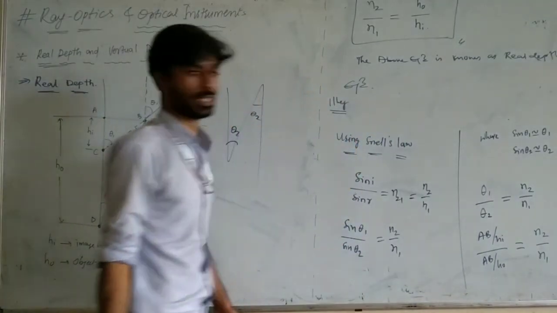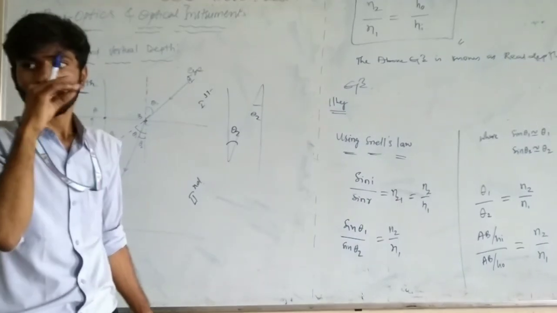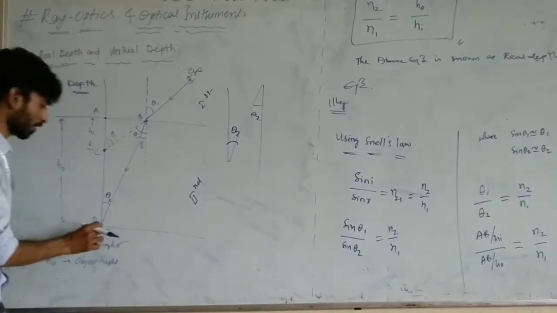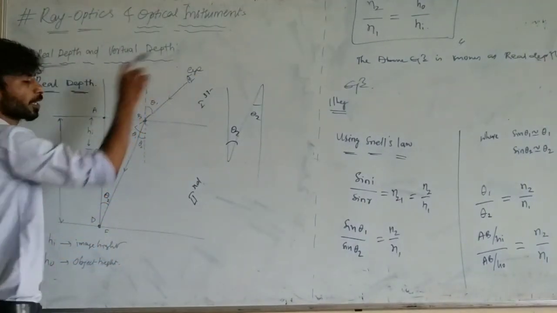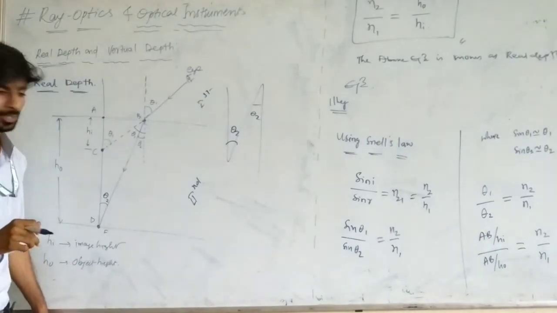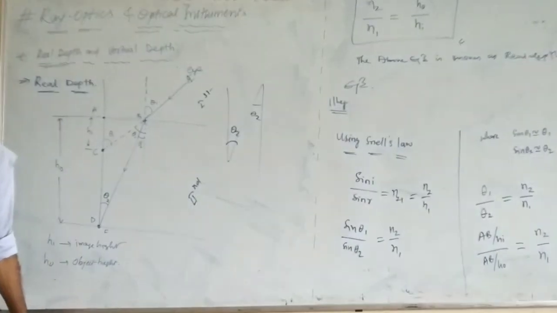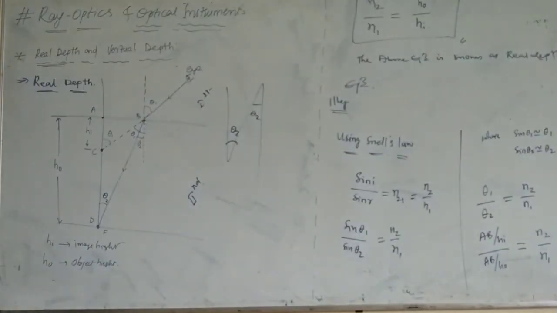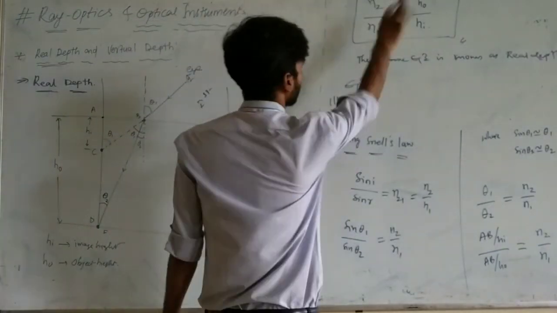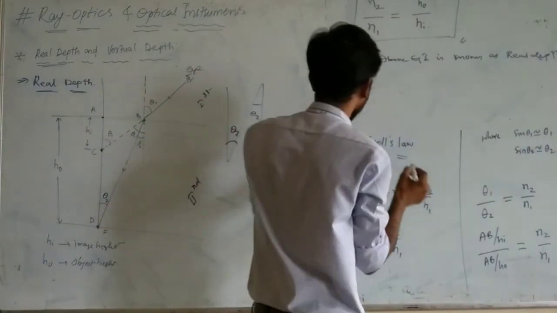Similarly, if this fish is observing a bird, then it will happen the opposite to this one, right?